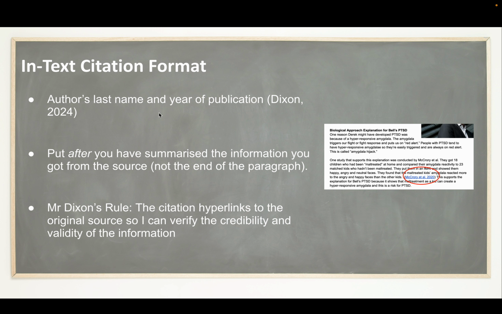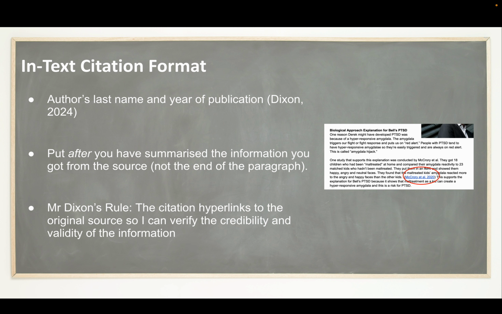So the formatting: you have your author's last name and the year of publication, i.e. Dixon 2024. And this is put after you've summarized the information you got from the source. So don't put it at the end of the paragraph, because that way you might be giving someone else credit for your writing.